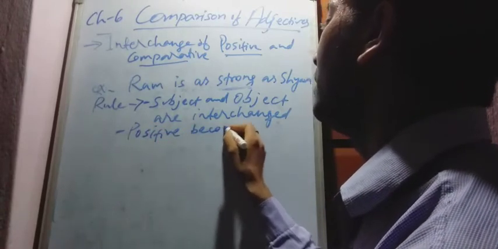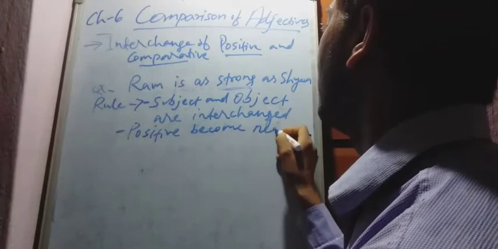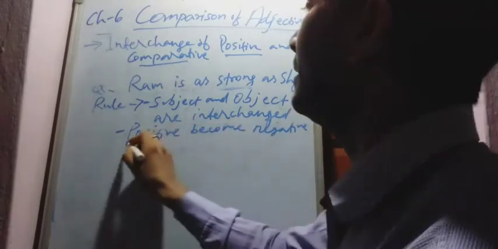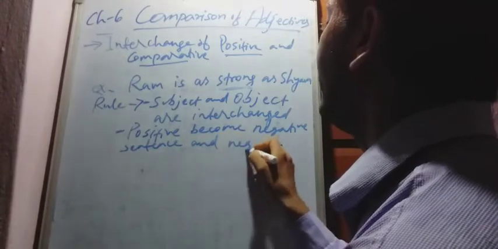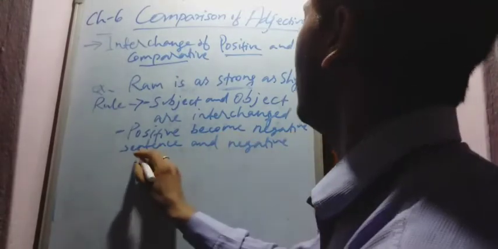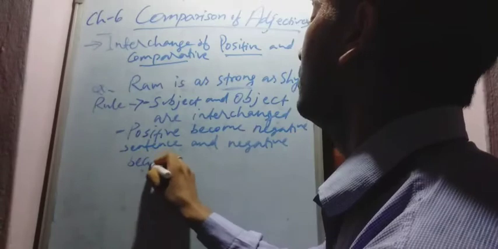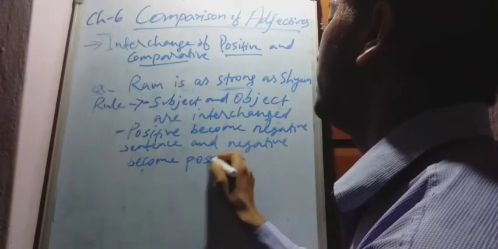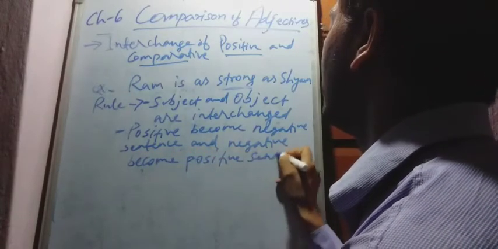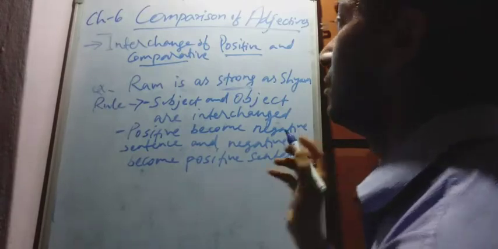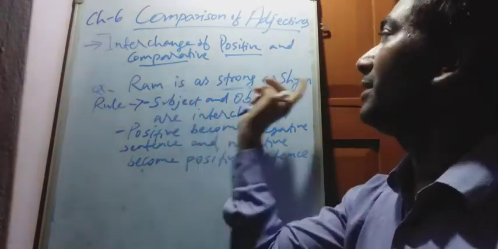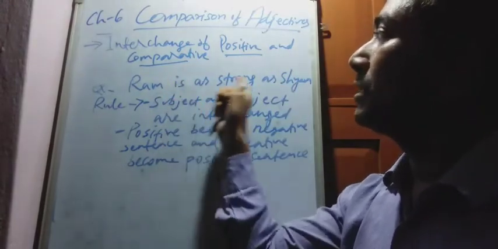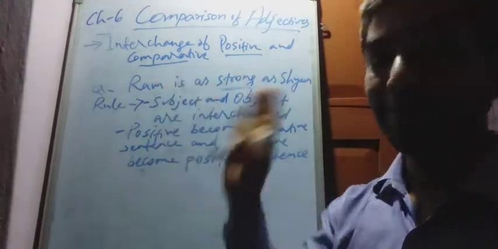Positive becomes negative sentence and negative becomes positive sentence. Two things we have to remember. Subject and object interchanged. This is a positive sentence, it will become negative.